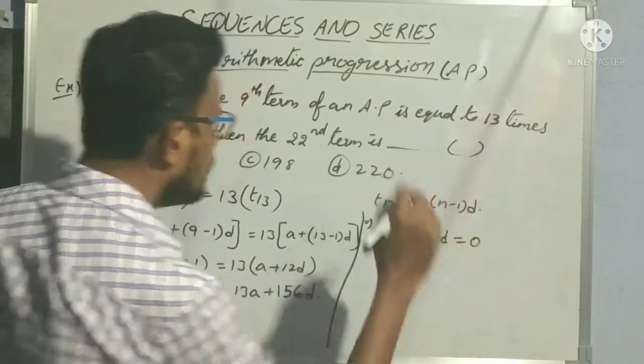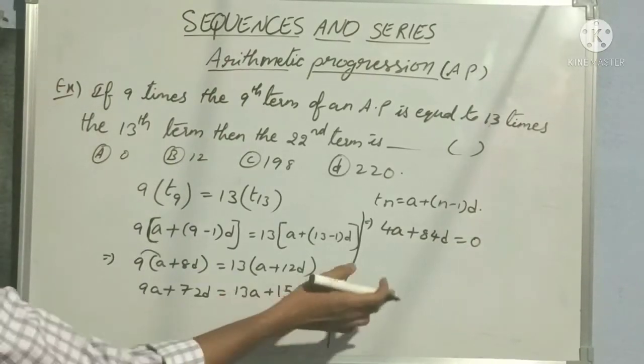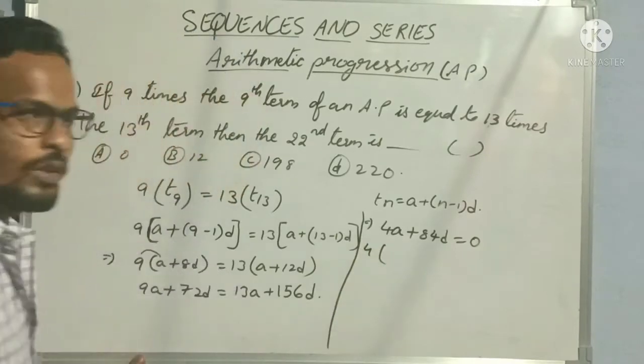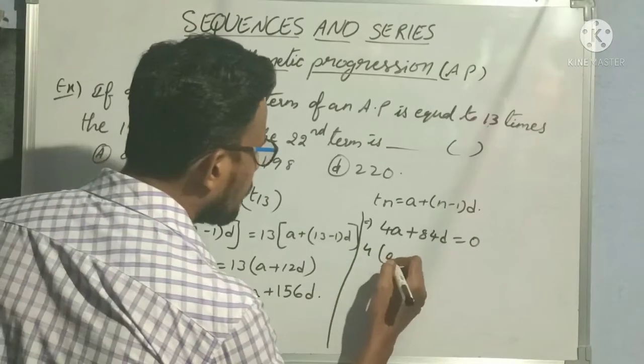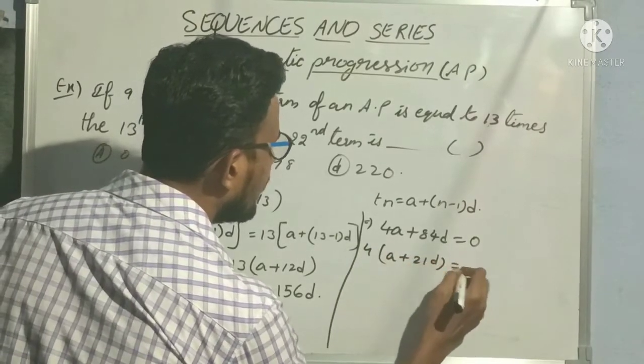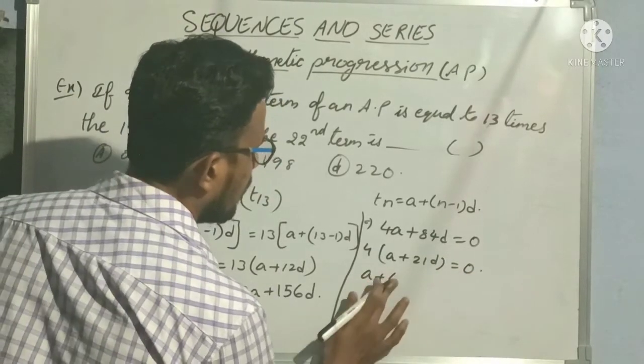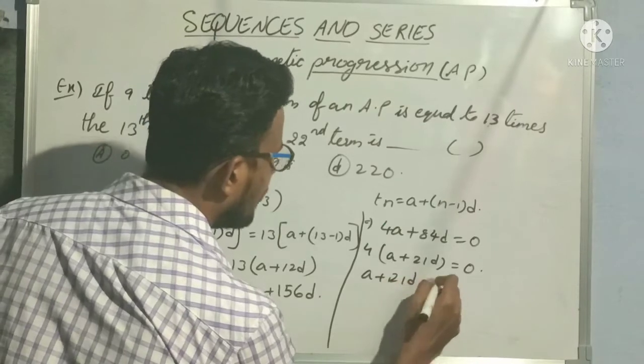D is equal to 0. Right? No term will be left this side, so that is 0. So now if I take 4 common, 4 into A plus 21D is equal to 0. So A plus 21D is equal to 0.